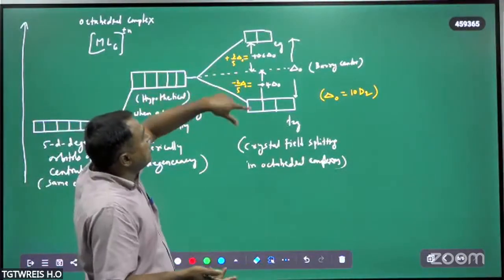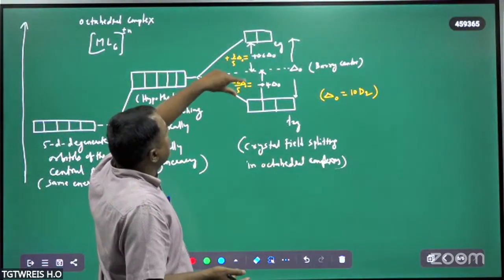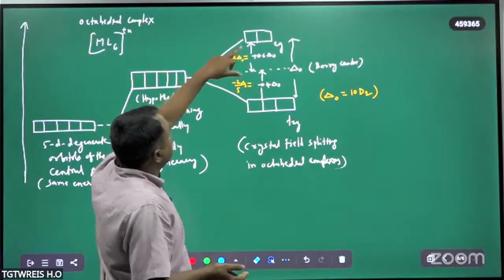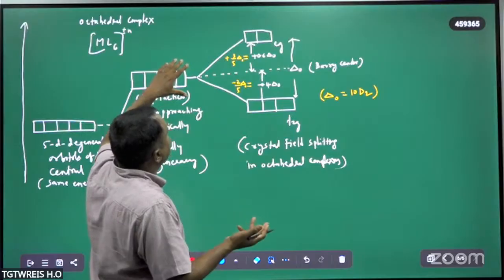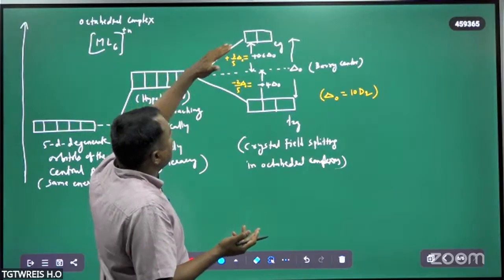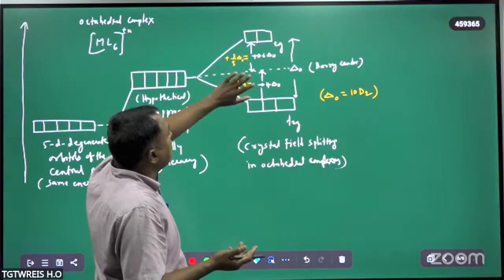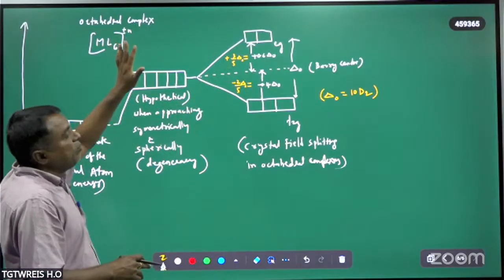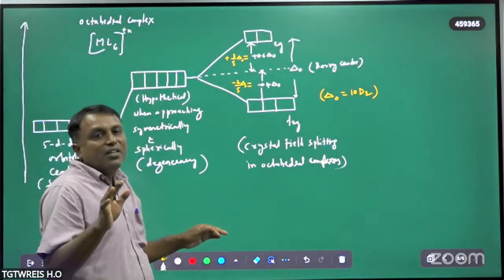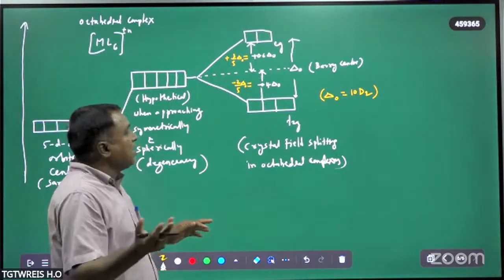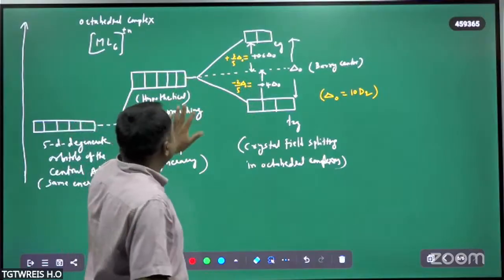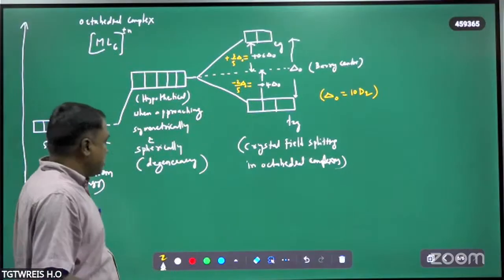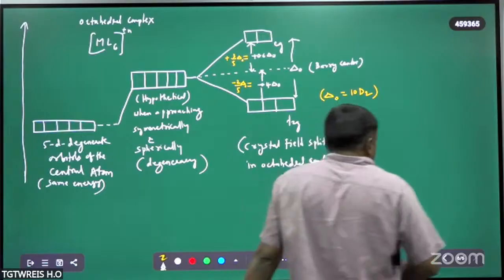Therefore, this is the eg and this is the t2g. The d orbital energies vary from higher to lower and lower to higher, depending upon the crystal field and the geometry of the complex compounds. So this is the crystal field splitting in octahedral complexes. So actually, what will happen here?